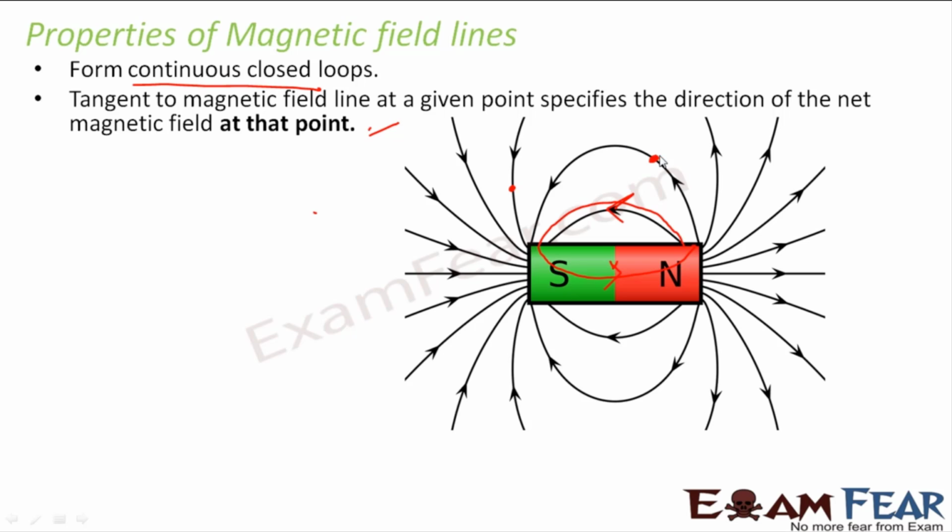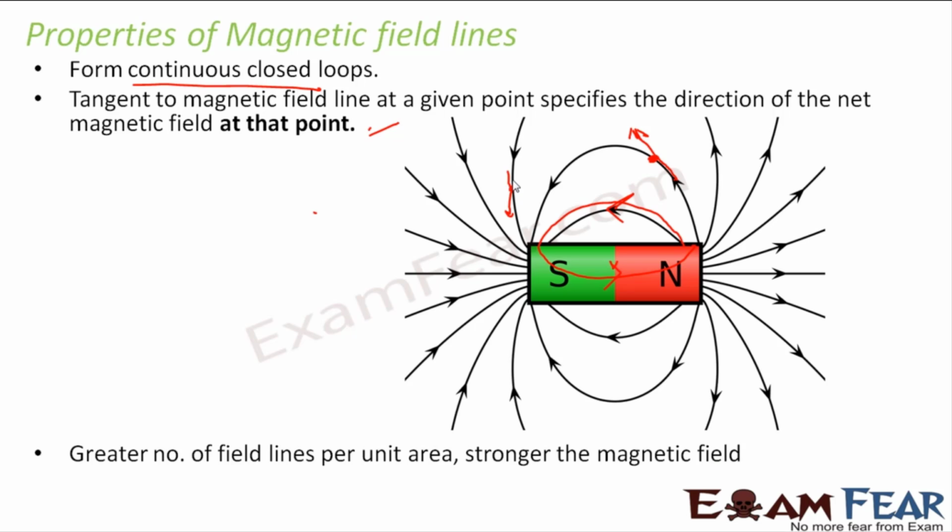So tangent to this magnetic field line gives the direction of net magnetic field at this point. That means if I talk about this point, what is the tangent at this point? This is the tangent. So that means this is the direction of magnetic field at this point. Similarly, if I talk about this point, I draw a tangent here. So the direction of magnetic field at this point is this one. So similarly, if you draw for any point on a magnetic field line, draw a tangent, and that becomes the direction of net magnetic field at that point.